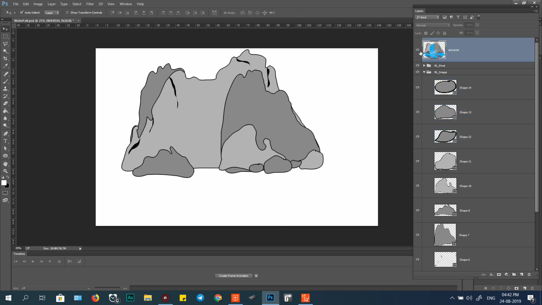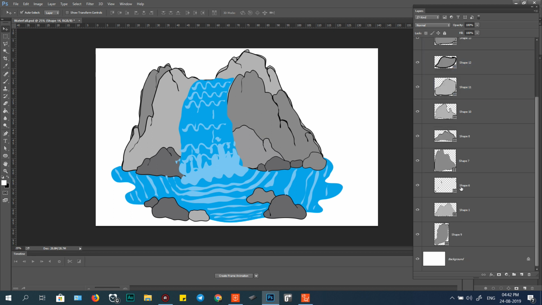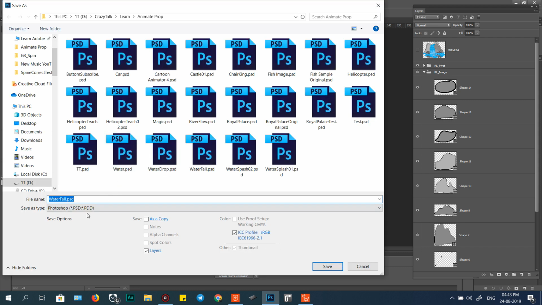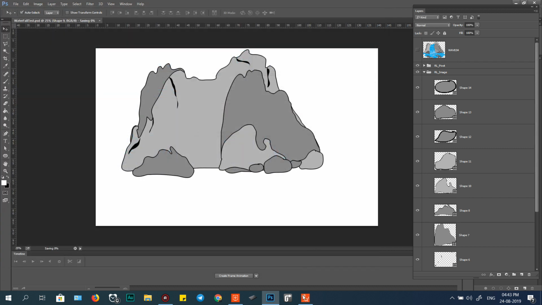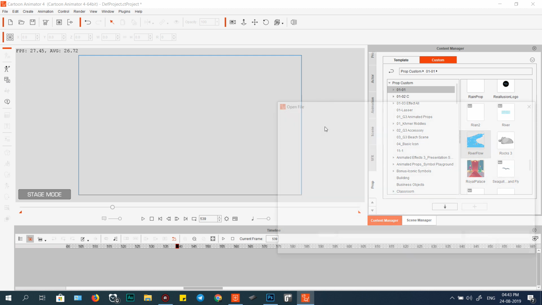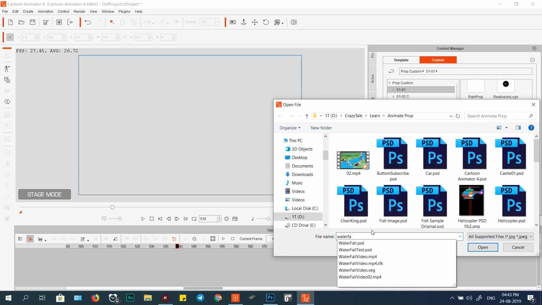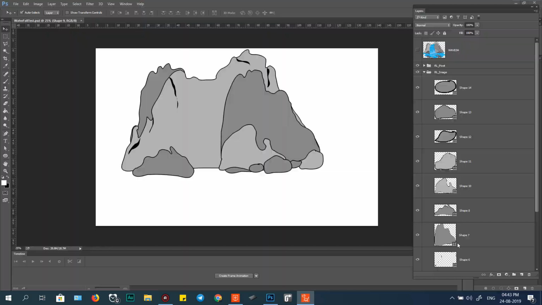So the water, this we can leave like that. And we would like to test if we import it. What happens if we import it? Control Shift S and save the test, waterfall S1. Click copy and save. We'd like to test this, what it looks like, and if I get an error or something. Waterfall S. Open.